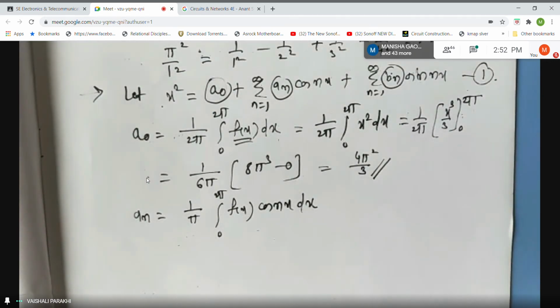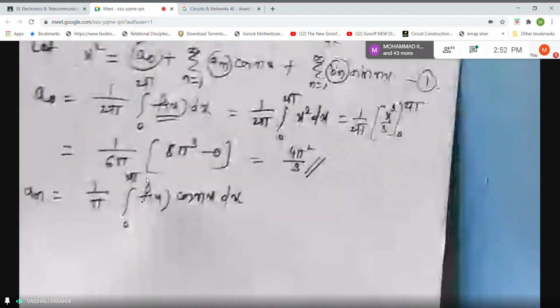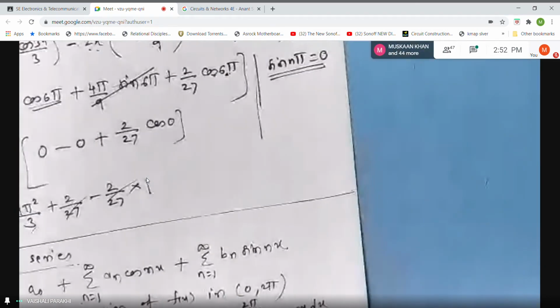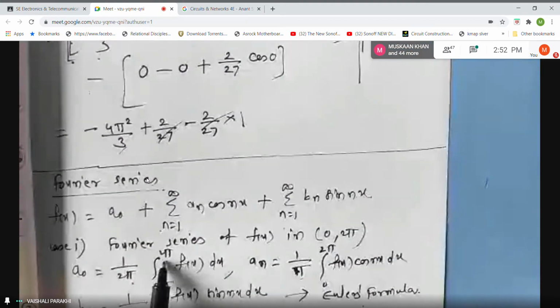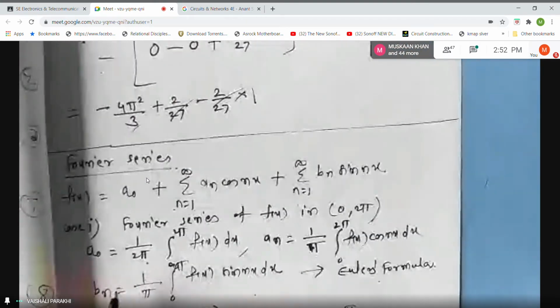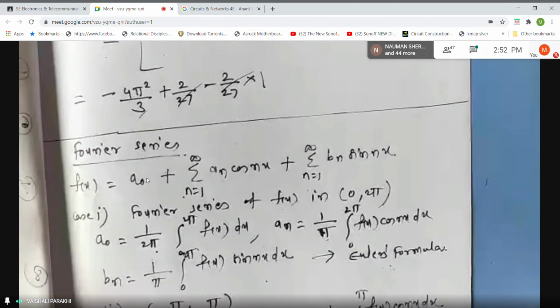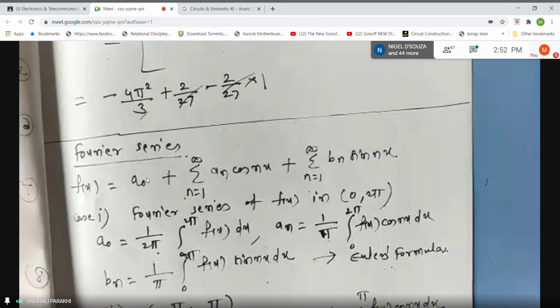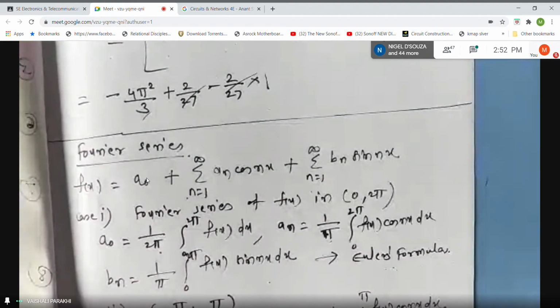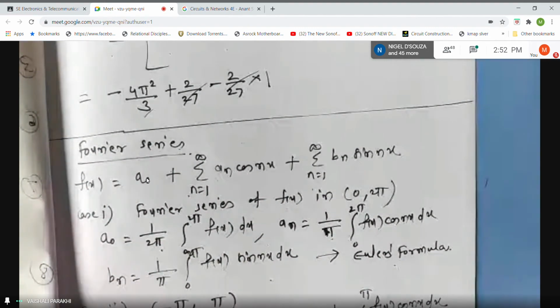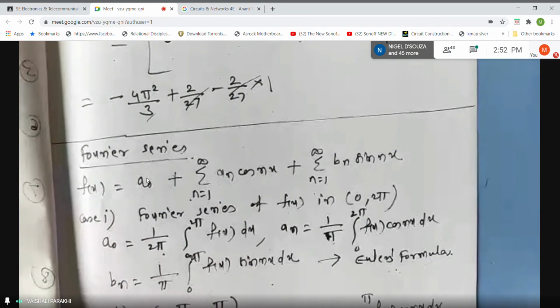For a naught, the limits. No. 0 to 2 pi. What is the formula I gave you? A naught is 0 to 2 pi only, no? Where is 0 to 4 pi here? Check the formula. 1 by 2 pi integral from 0 to 2 pi only. Why it will become 4 pi? Okay, I copied the formula wrong, ma'am. Sorry. Okay, no problem.